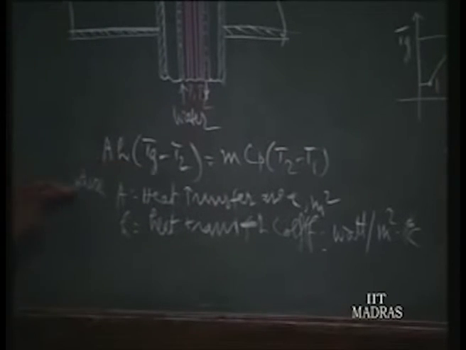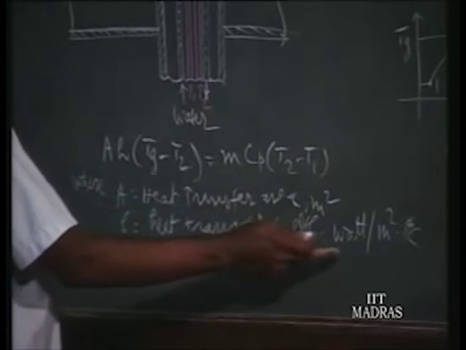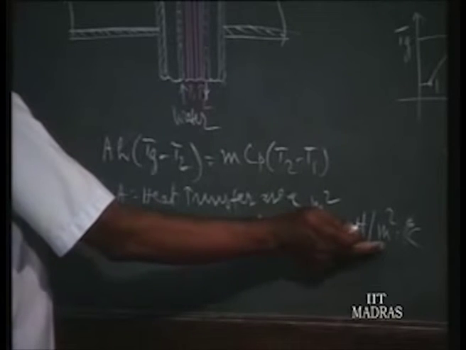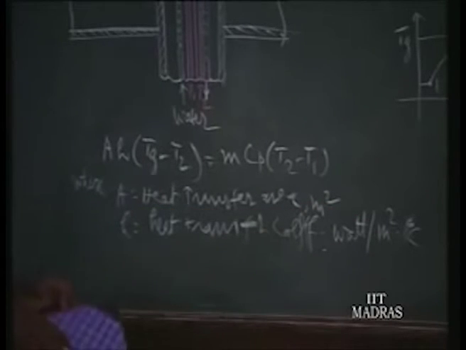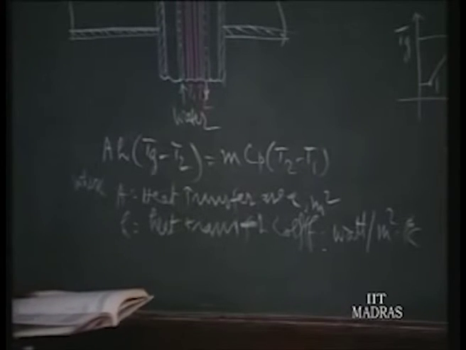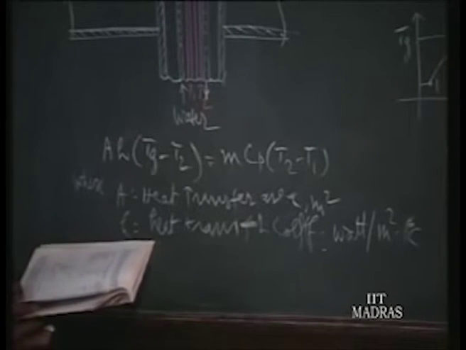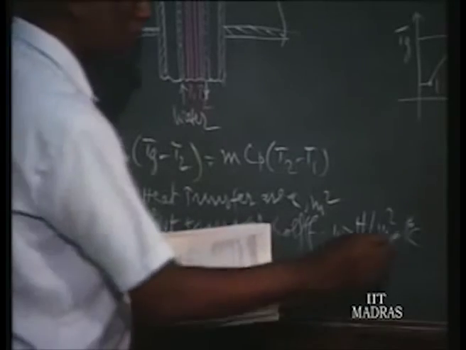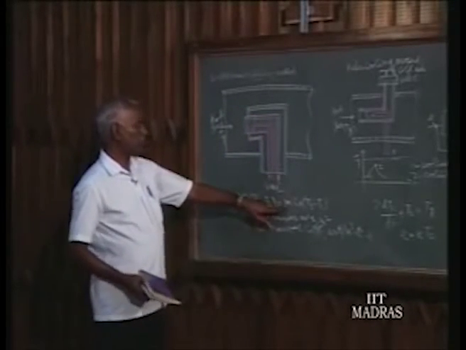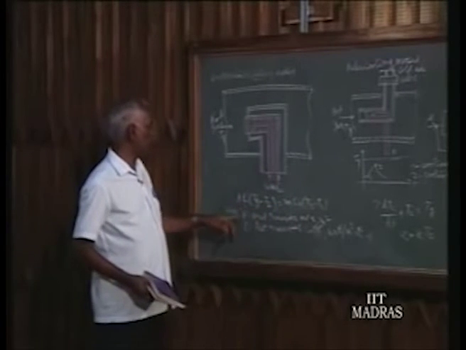H is the heat transfer coefficient. Heat transfer coefficient has units of watt, that is joule per second, per meter square per degree centigrade. It's per second, so that's why this is kilogram per second, and here also the per second unit is there.